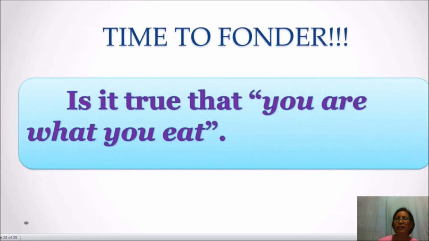Okay, it's time to ponder. At the beginning of our lesson, I asked you this question. Is it true that you are what you eat? Yes, it is true that we are what we eat, because all the things that we take into our body will be part of our body and will be used by our body so that it will function normally. So the more nutrients that you take into your body, the more healthy your body will be.